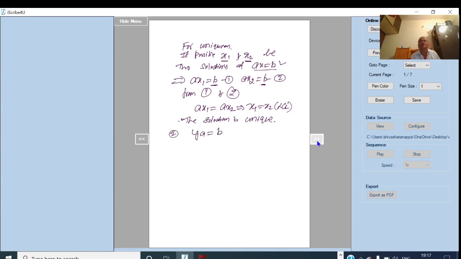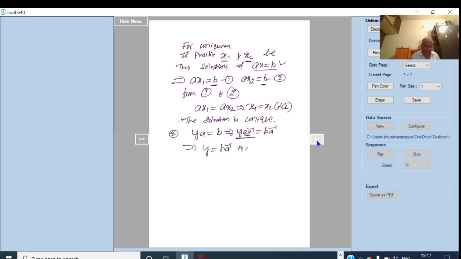We have to prove that this equation also has a unique solution. This implies operating by A inverse on both the sides. On the right we get Ya inverse is equal to Ba inverse, and this implies y into A A inverse equal to E. Y into E is nothing but Y. Y is equal to B into A inverse.